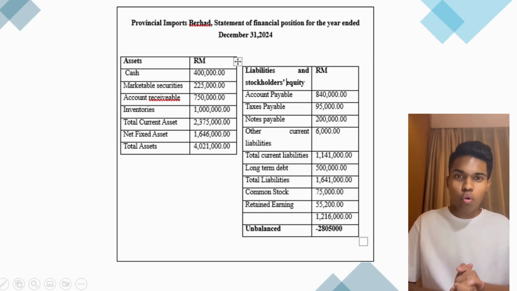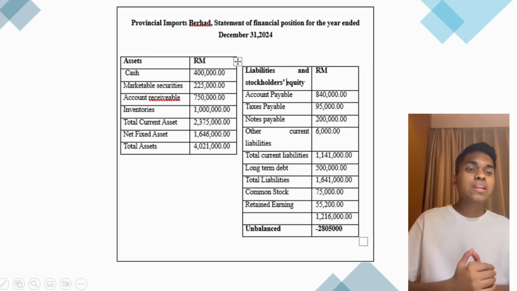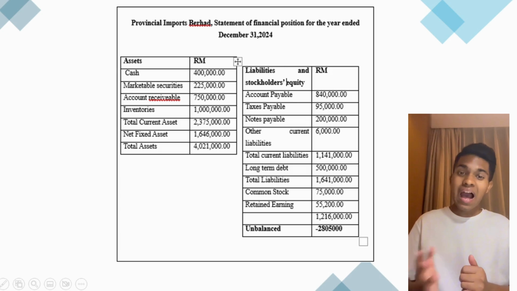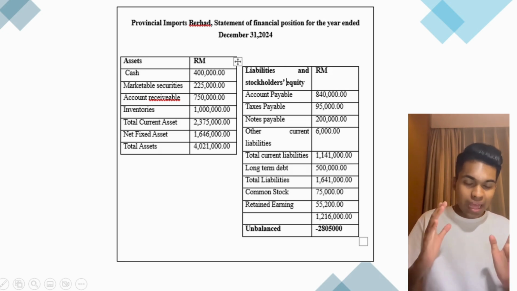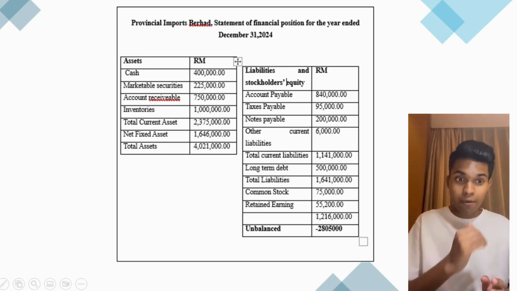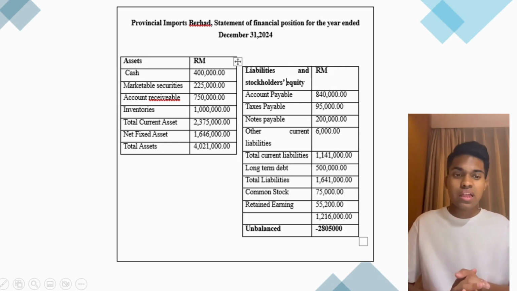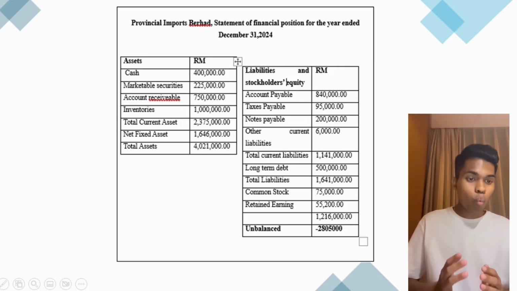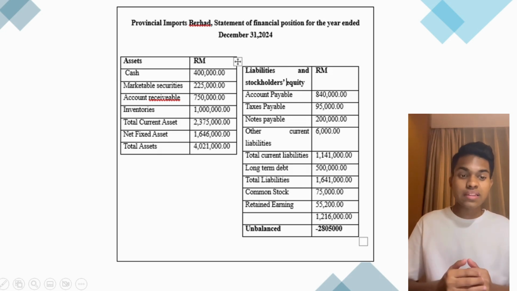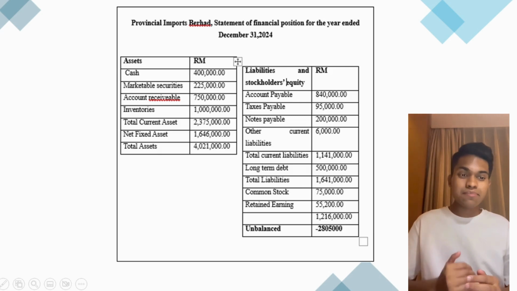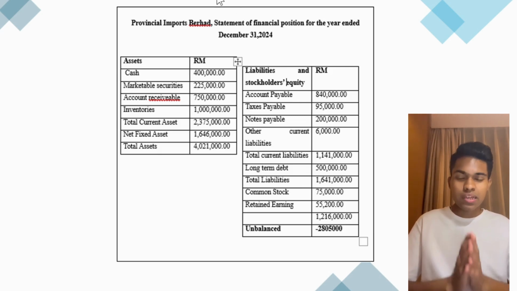For the liabilities and stockholders' equity, for account payable, I've added 840,000, taxes payable 95,000, notes payable 200,000, other current liabilities was 6,000, and the total current liabilities was 1.1 million. Besides that, the long-term debt was 500,000, total liabilities was 1.6 million. The common stock was 75,000, the retained earnings was 55,200, and the overall was 1.2 million, in which I've concluded that it was unbalanced. The unbalanced amount was up to 2.8 million. That is the unbalanced amount, sir. That's all from my part.